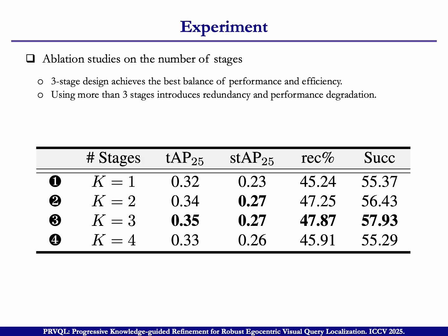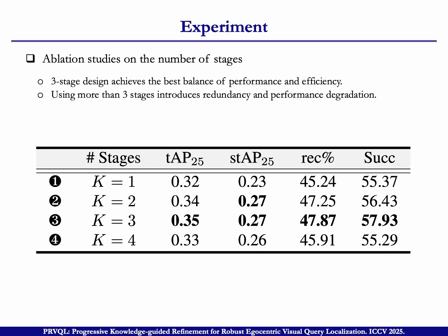Well, let's go to the second ablation study. It's about the number of stages. Here, we use stage 1, 2, 3, 4, and we find that using stage 3 gets the best performance.